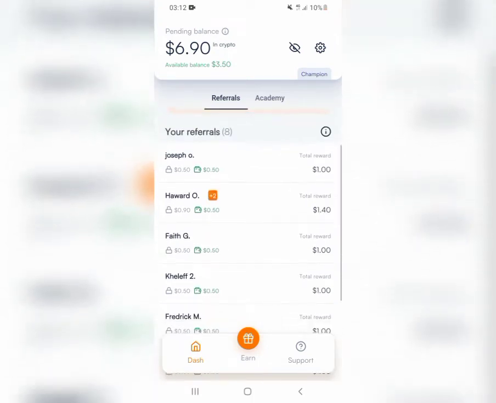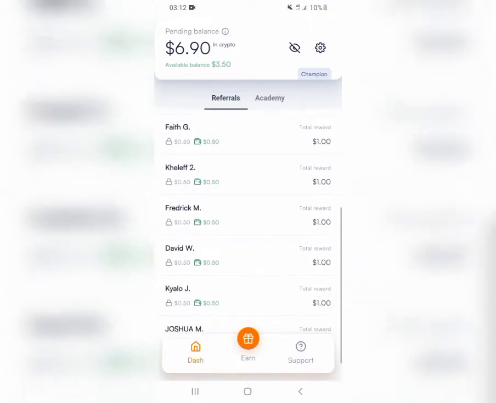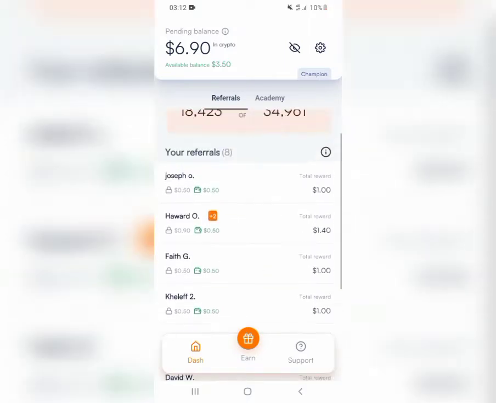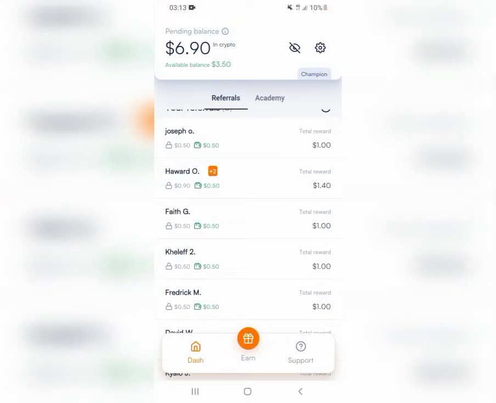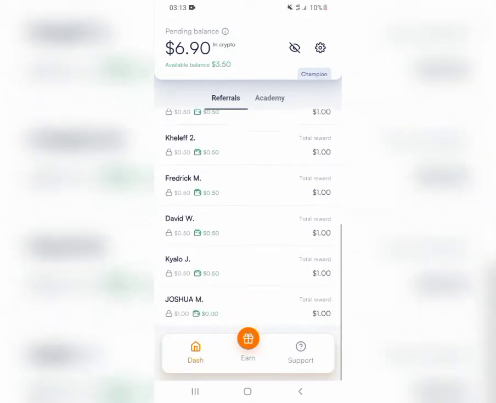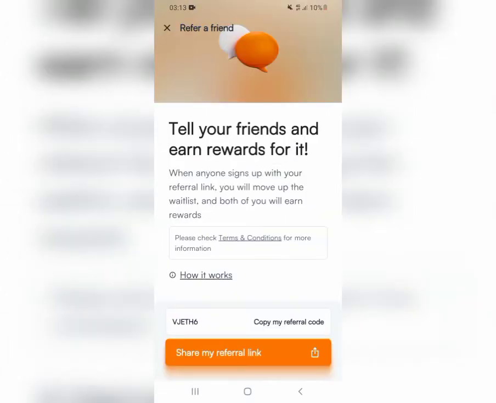Currently this is a new platform, and there are so many promotions ongoing that you can grab for free. The first promotion is the sign up bonus. All you need to do is click the link in the comment section or in the video description, download the app and create an account. You earn yourself 2 USD, and if you want to keep earning more and more on this platform with zero investment, all you need to do is click this tab and then click the share my referral link.